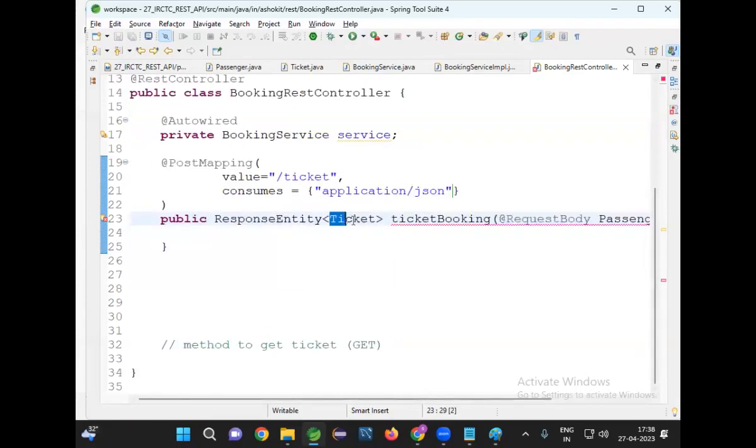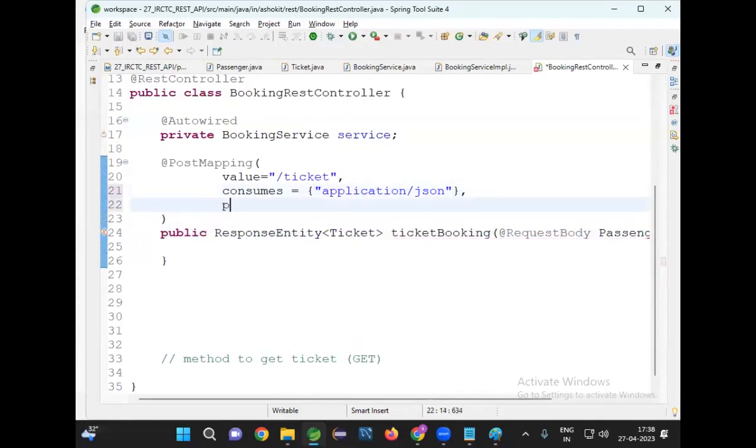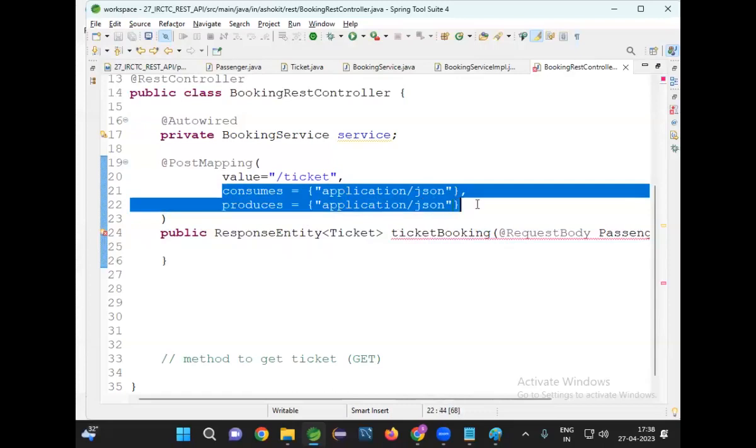The method has an object as a return type. Will the object go to the client? Object will not go to the client as is. Then what do I need to do? Produces is equal to application slash JSON. But really, when we have only one format, is it required? Not required. By default, it will take only JSON. It will provide only JSON.